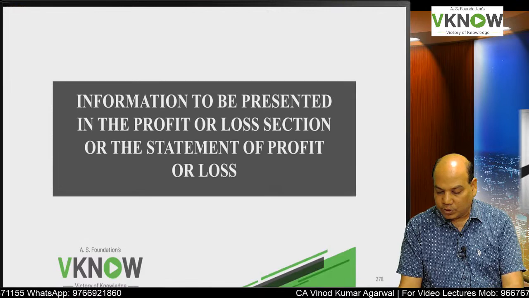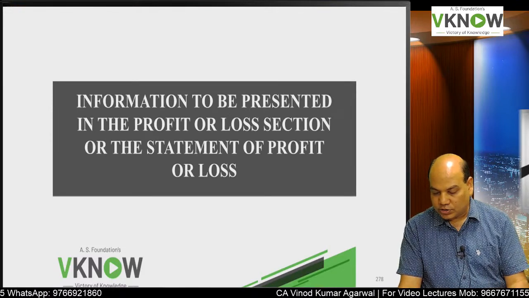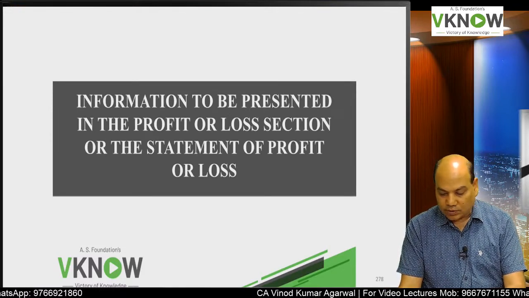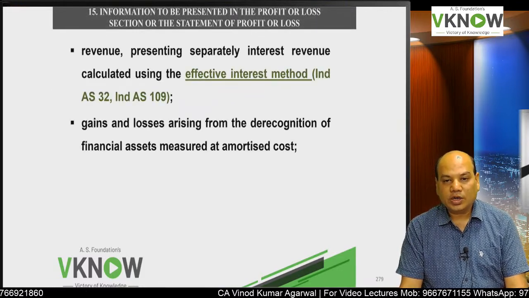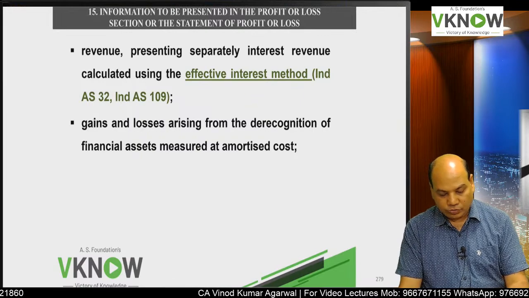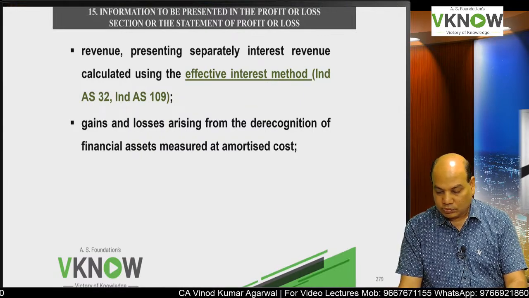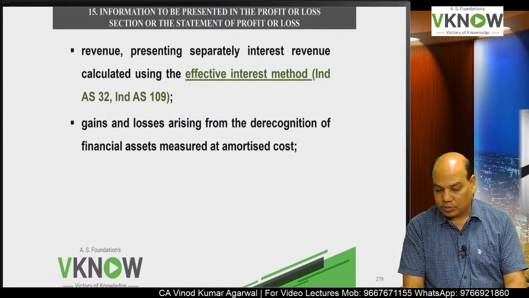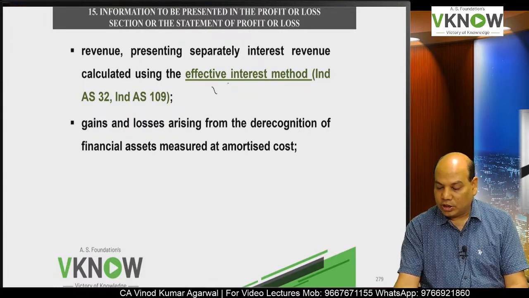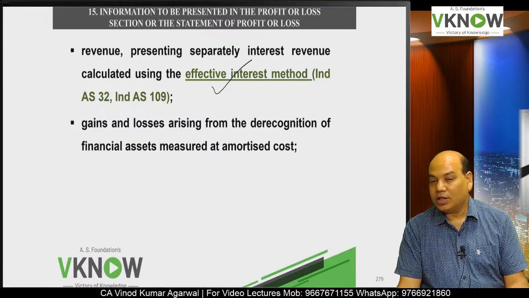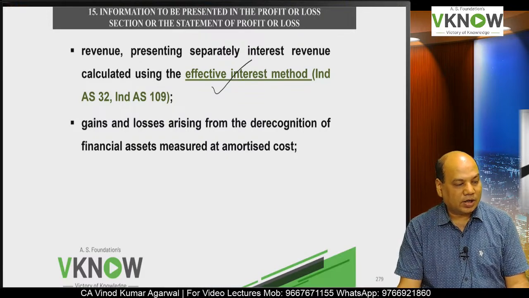Then we have information to be given in the profit and loss section. I have made a small list, okay. What are the information you will write in the statement of profit and loss? One is revenue, which is presented separately from interest revenue. Interest revenue will be calculated using the effective interest method, which is IRR.